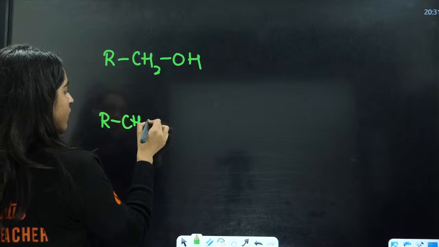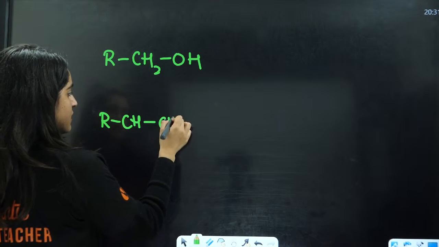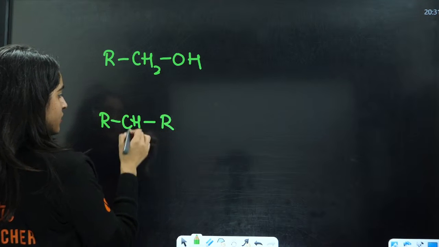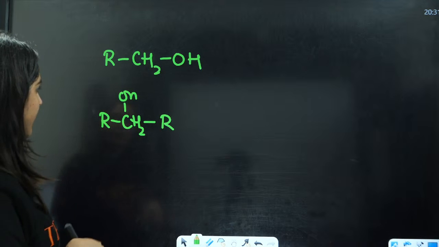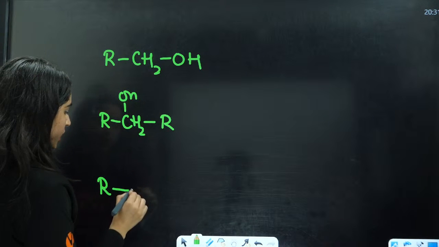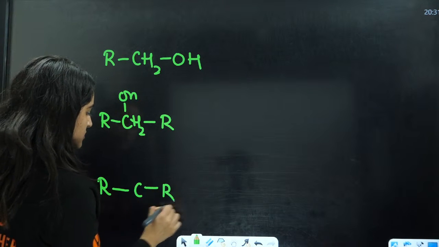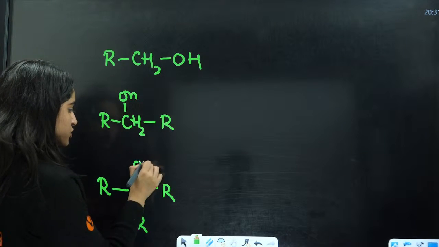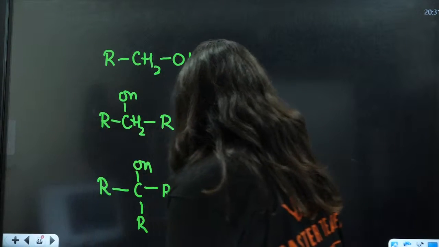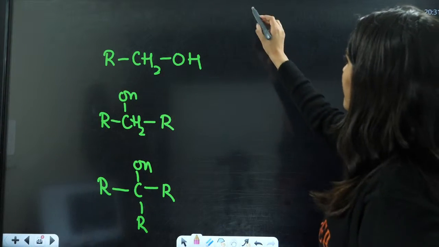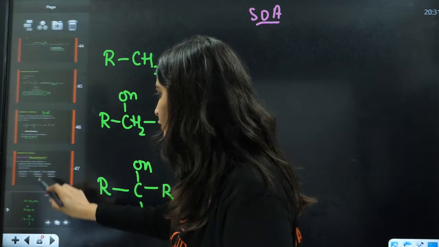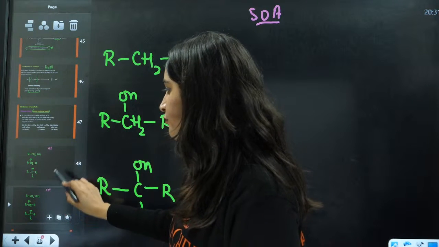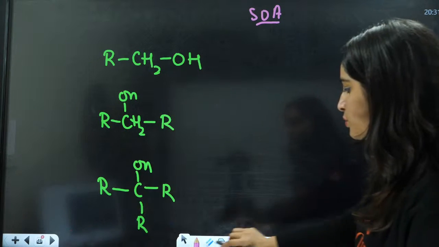This is a secondary alcohol, R2CHOH. And for tertiary, you have R3COH. So if you have a strong oxidizing agent, we are going to do this. Then for mild oxidizing agents, we are going to do this.